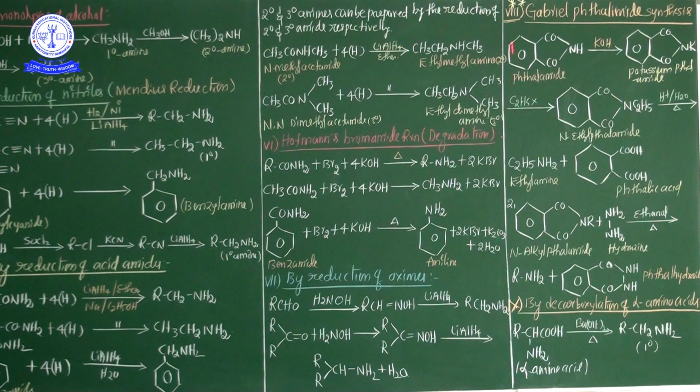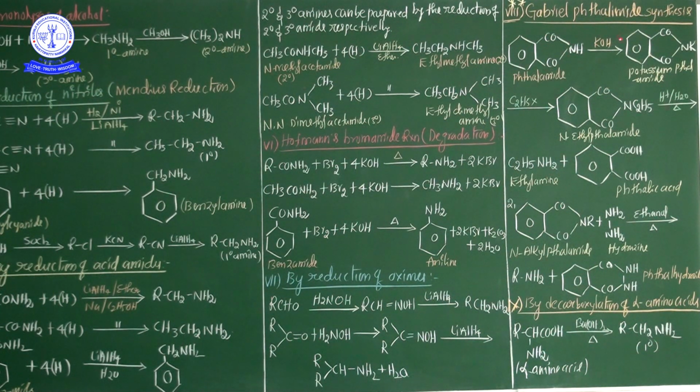Now the 8th one, put 3 star mark or 5 star mark. It's a very important preparation method of amines. Its name is the Gabriel phthalimide synthesis reaction. Every year, in all kinds of competitive exams and at board level, questions frequently come from this preparation method.